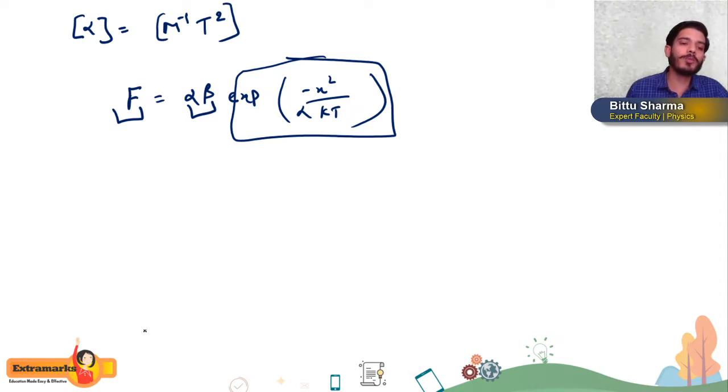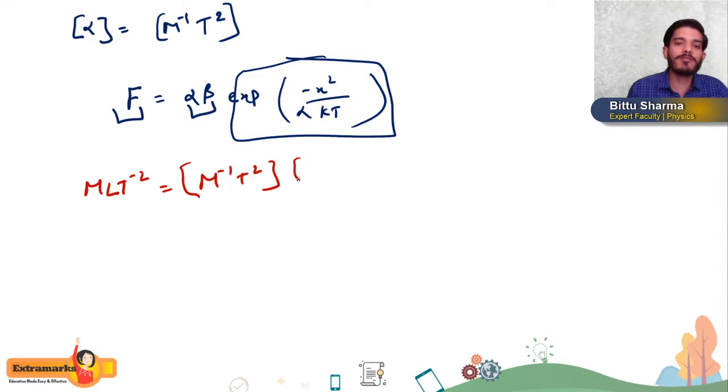The dimension of force is M L T⁻². The dimension of alpha we have already calculated, M⁻¹ T², and the dimension of beta we have to calculate. So from here we can get our answer.